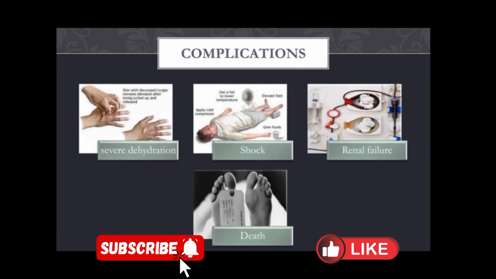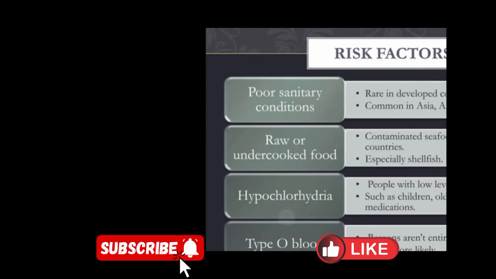Another complication of the disease is severe dehydration. The skin becomes dry and wrinkled. The patient may go into coma, so shock will be present there. The kidney becomes pale and can even lead to death. These are the serious complications which arise due to cholera.